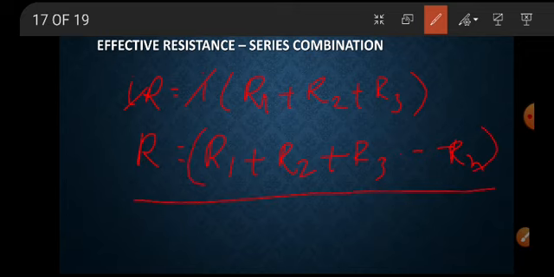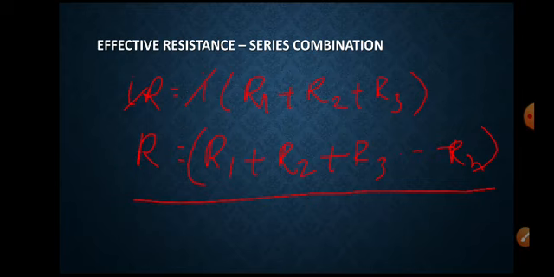This is the effective resistance when the resistances are connected in series. The equivalent resistance is the total of the circuit. It is a single value of resistance which may replace the number of resistances in the circuit without changing the current and voltage.